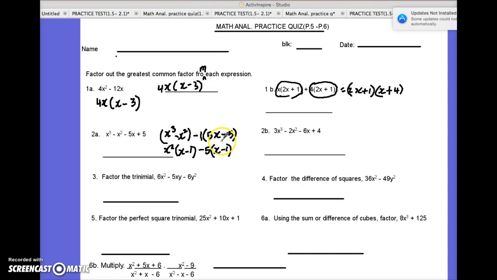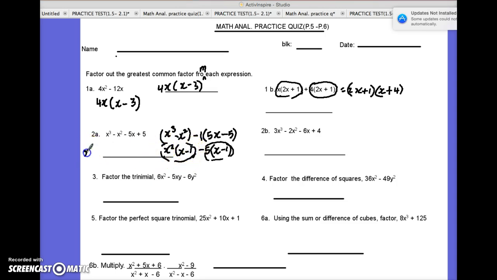And you know you got it right when you've got the same thing here, x minus 1, as you have here. And now again, somewhat similar to what we did over here, we're going to consider this whole cluster as a term and this whole cluster as a term. And we say, what is common between these two circled clusters? It's going to be x minus 1.